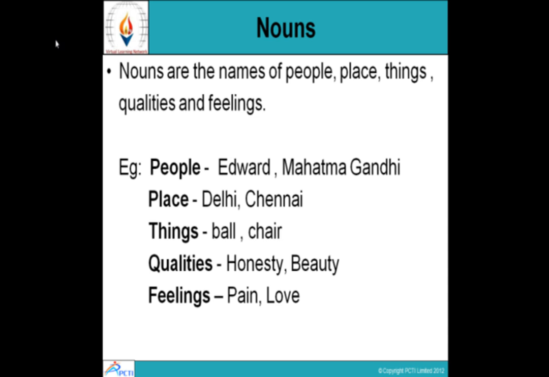Feelings: pain, a feeling which hurts us is called pain. Love, a feeling of care and affection, is called love. So remember, pain, love, honesty, beauty are also nouns.